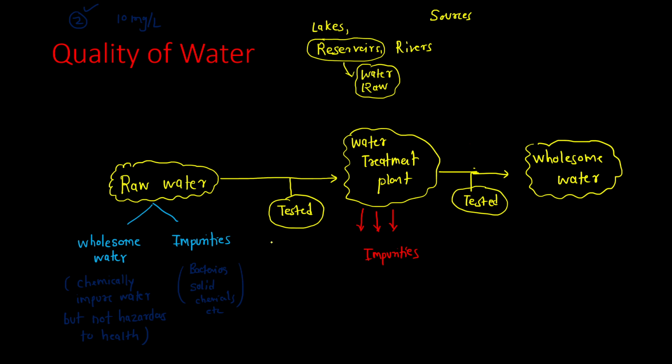So once again we'll revise. Raw water is taken from the sources. That raw water contains wholesome water and impurities. These impurities we have to remove, and they get removed in the water treatment plant. Now in the next video we will see the various types of impurities, their classification, and then each impurity we have to see.